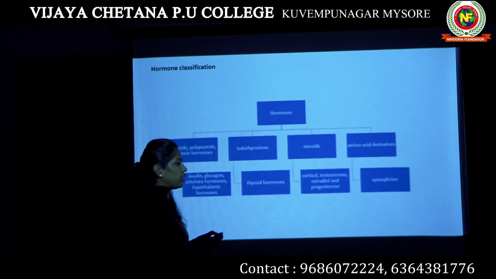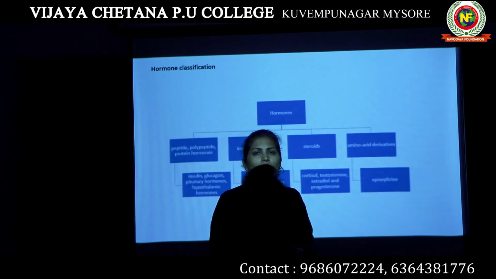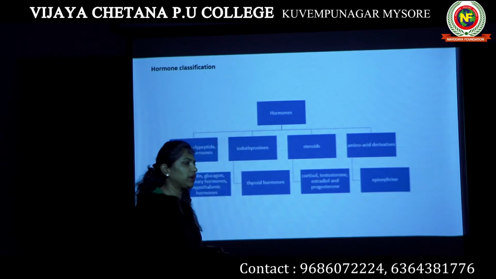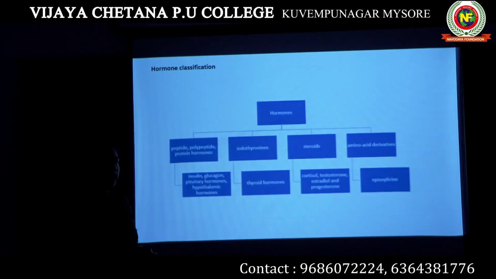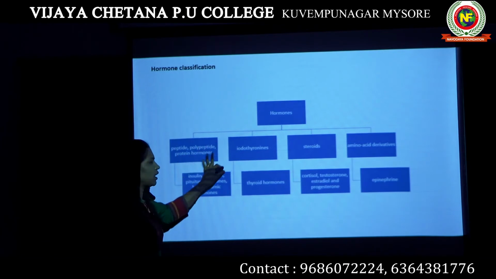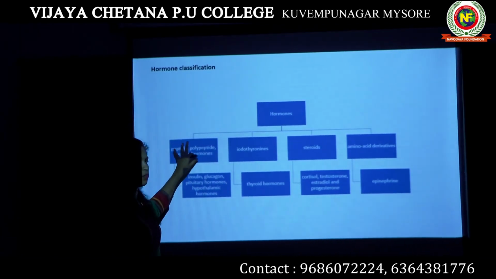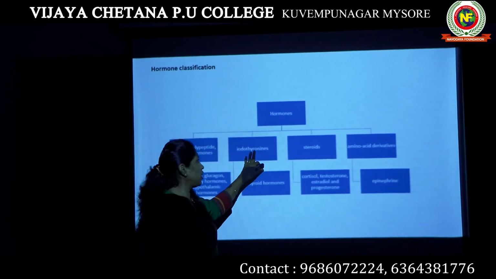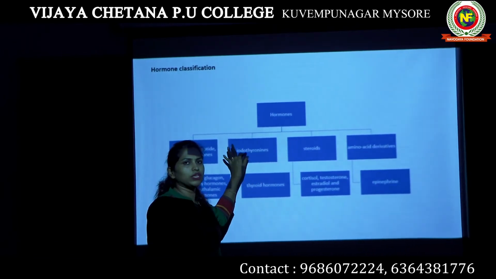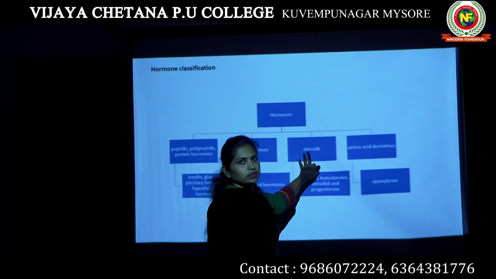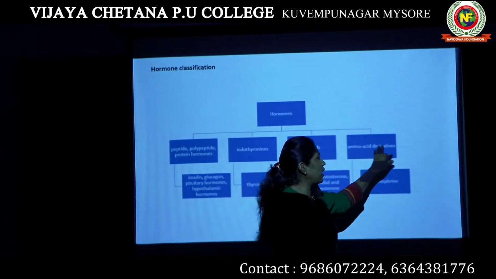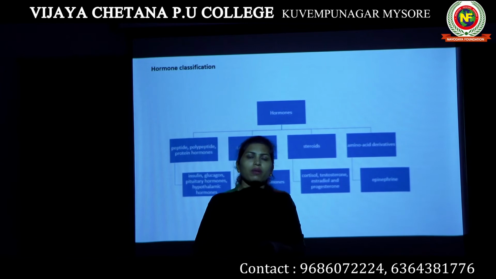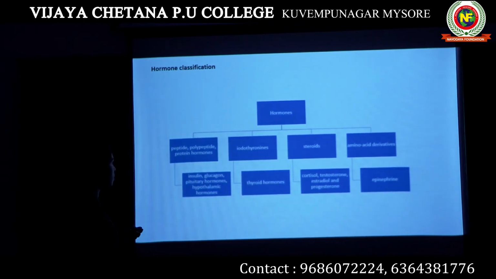Now, the next topic is hormone classification. Hormones can be classified into different types based on their chemical composition. The first type is peptide, polypeptide, and protein hormones. All of them are related to protein. If the hormone is a protein, it will be categorized into this group. Then iodothyronine hormones, the hormones which are based on iodine. Steroids, certain hormones are steroids. Amino acid derivatives, certain hormones are derived from amino acids. Let's study a few of them.